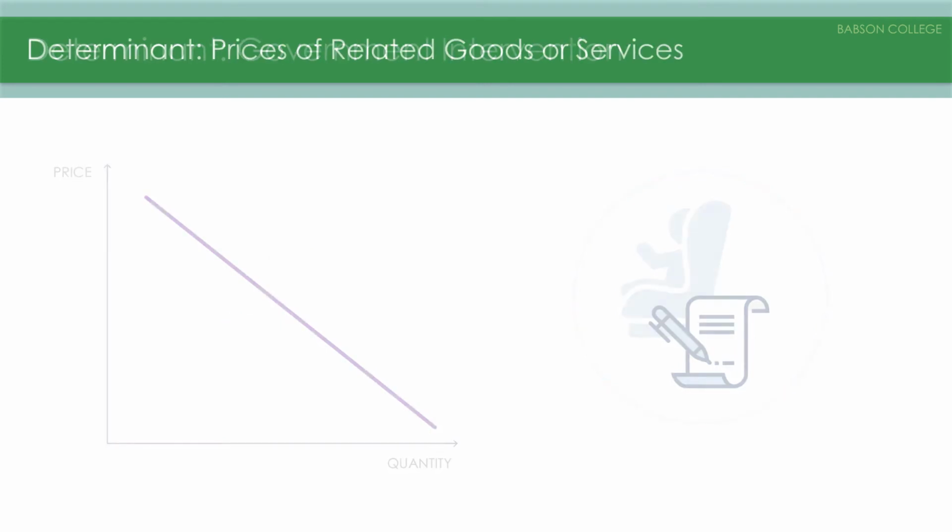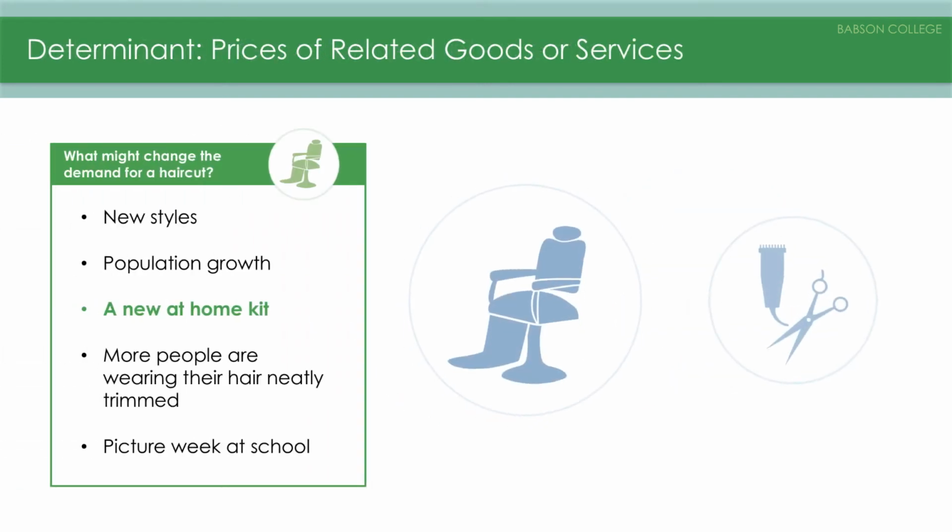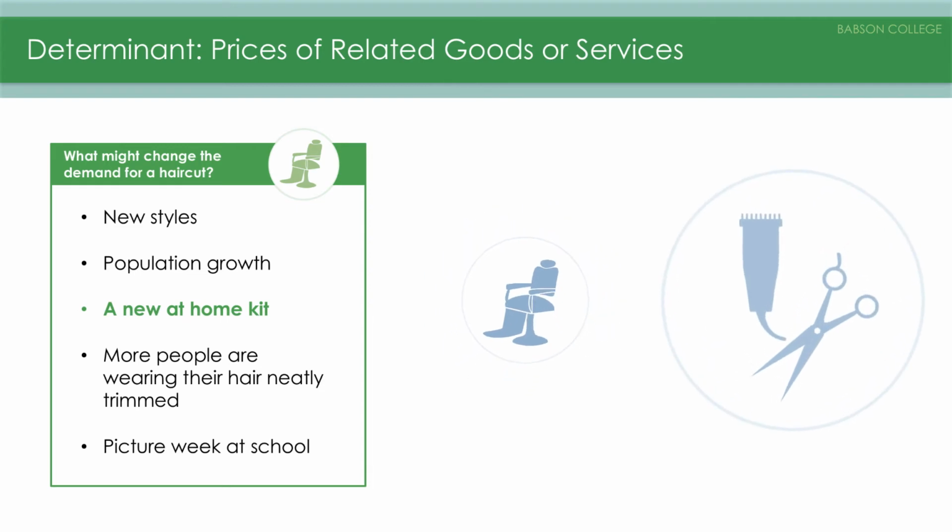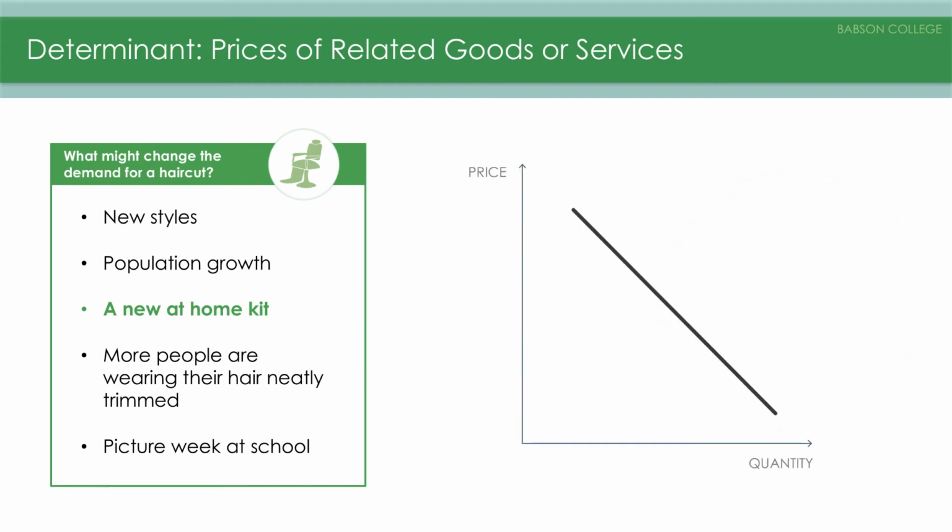Also, in my list was the release of a new hair cutting kit for home use. We can generalize this idea by saying that there are some products that are substitutes. When there's a new substitute, or the price of an existing substitute decreases, then some people will find the substitute a better value, and some will not. This will cause the demand curve to shift left.